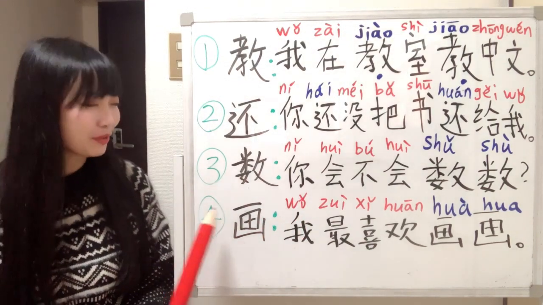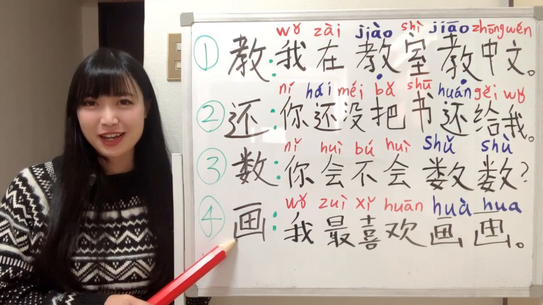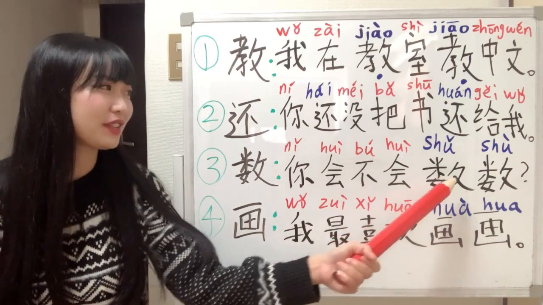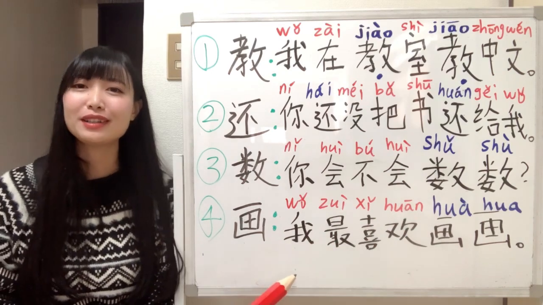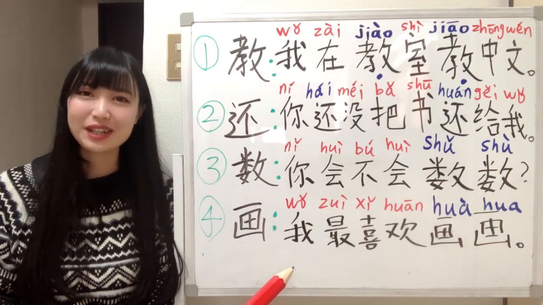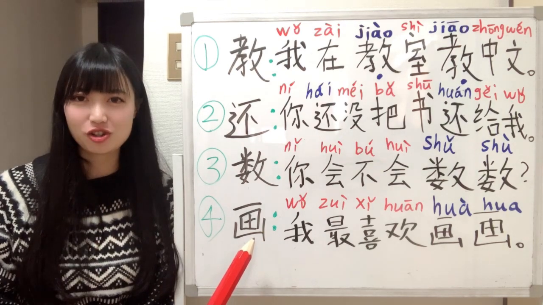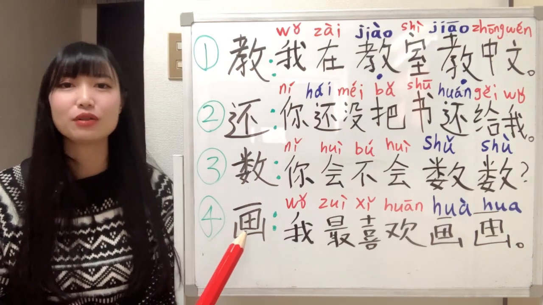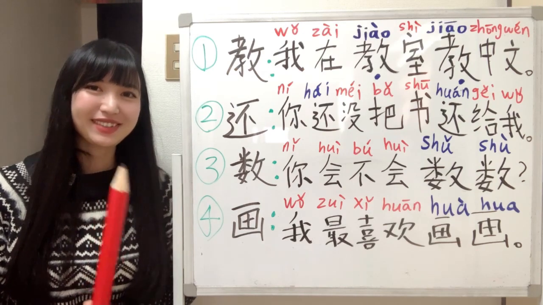Okay, next one. This one is very special. Why? For the previous ones, the pronunciations are different, so that's how I know whether it's a verb or a noun. But here, it's very special because it only has one pronunciation, and because of the position, the meaning will change. Okay, let's read the sentence.